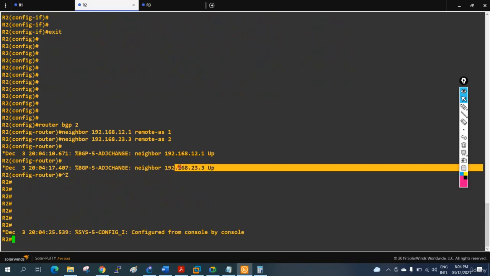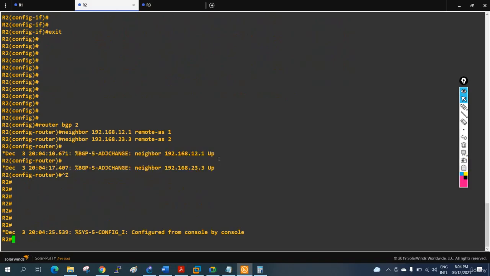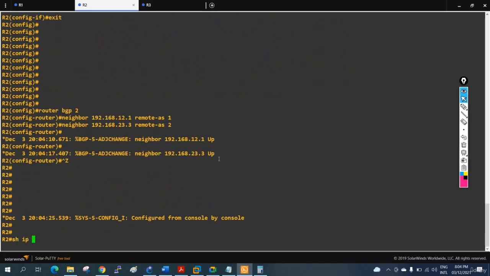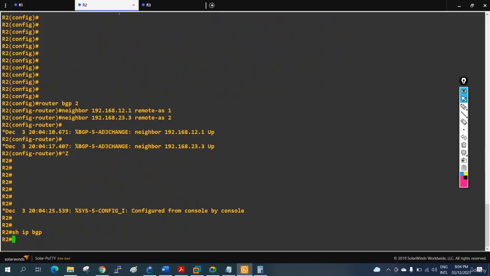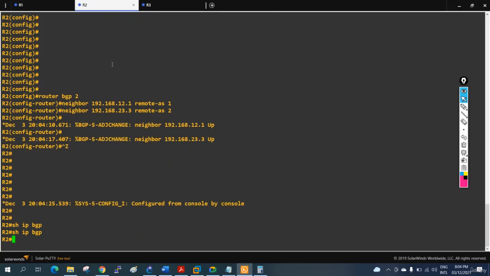Here we have the neighborship up. I will write here in R2 show ip bgp. If you see, still we don't have it, so we need to wait some time. BGP is a slow protocol.